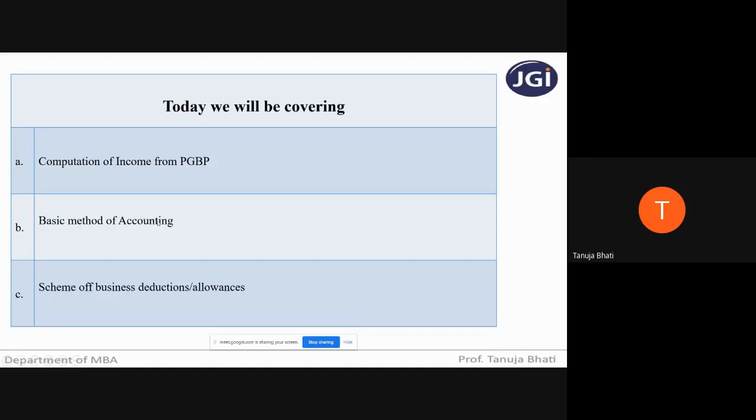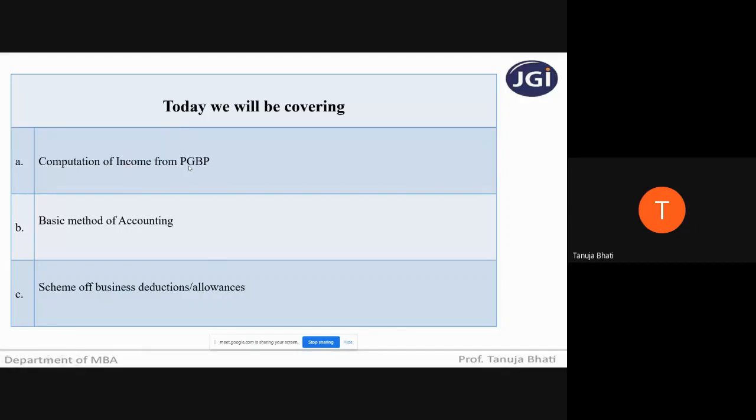Next is the basic method of accounting. As we know, there are different methods of accounting. So what is the basic method of accounting that is usually followed by the SSC who is carrying out the business and profession, and the scheme of business deductions and allowances. Today we will be covering this aspect.